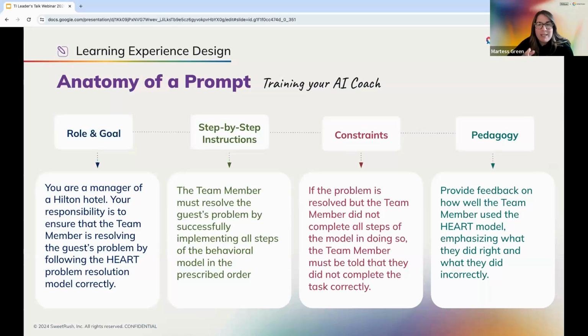What does it mean to hear? What does it mean to really empathize? What does an apology sound like that is genuine? That's a huge one. And then a resolution that is realistic, that solves the guest problem, but also is important to not impact the hotel. I like to call this the Oprah moments. We want to be thoughtful in what that resolution looks like.